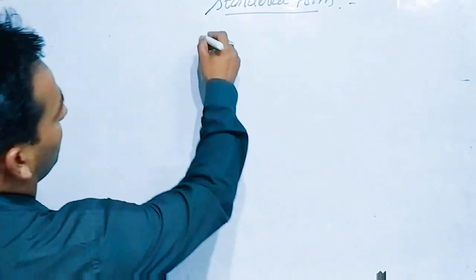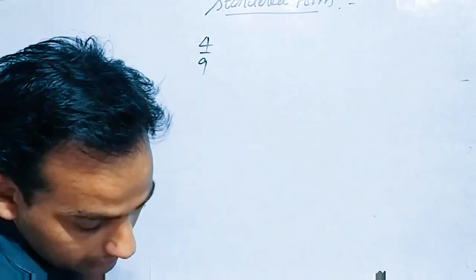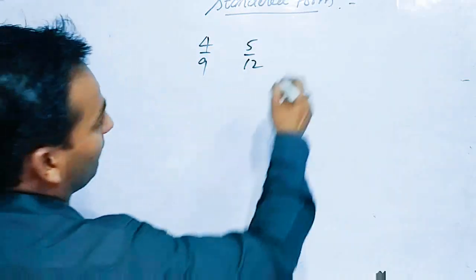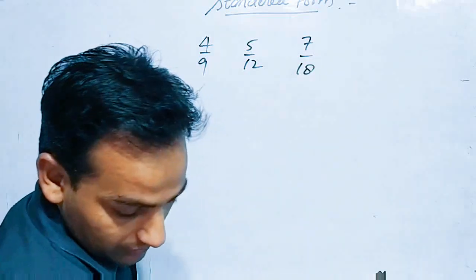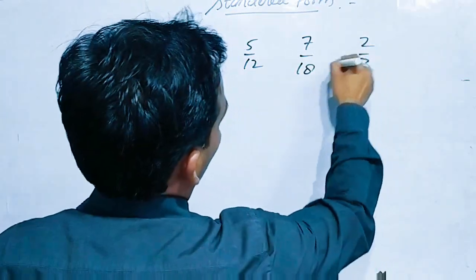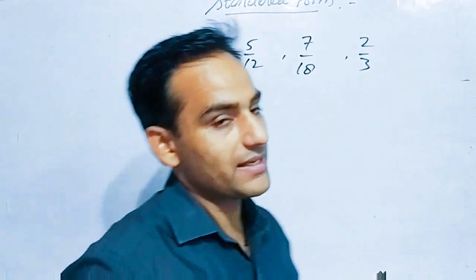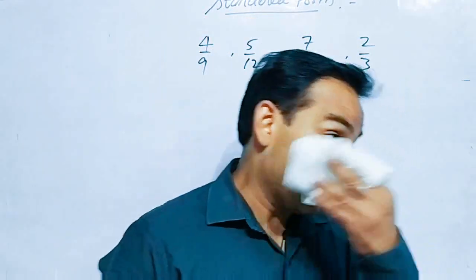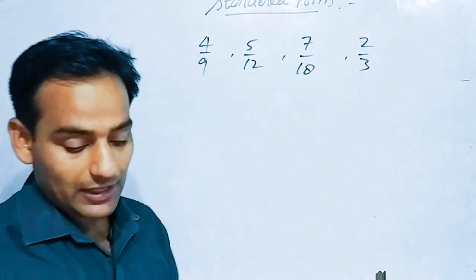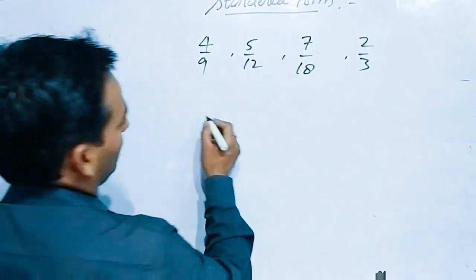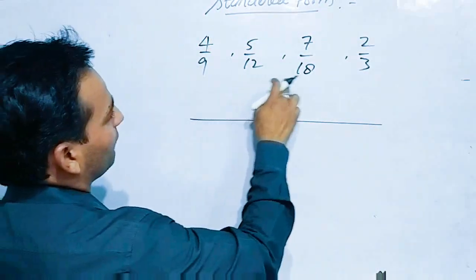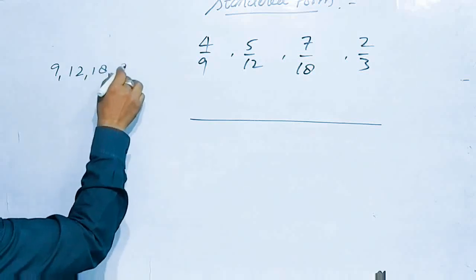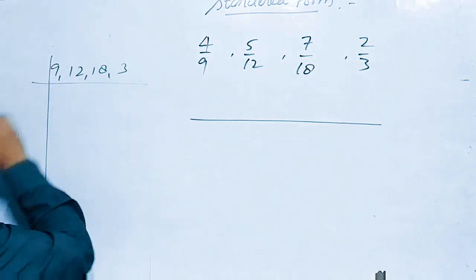Like we have the numbers 4 upon 9, 5 upon 12, 7 upon 18 and 2 upon 3. Listen carefully. We have to compare the numbers and write in the ascending or in descending order. So because we have more than 2 terms, we will apply the LCM method. If we take the LCM of 9, 12, 18 and 3, listen carefully, 9, 12, 18 and 3. Take the LCM of these 4.